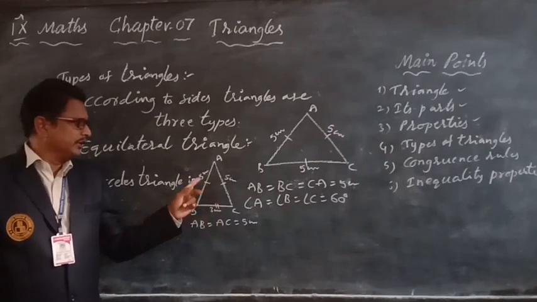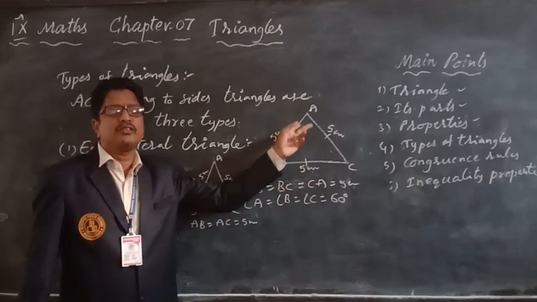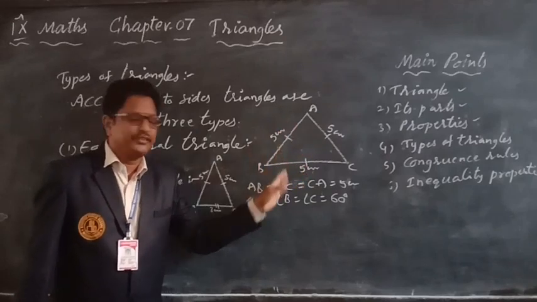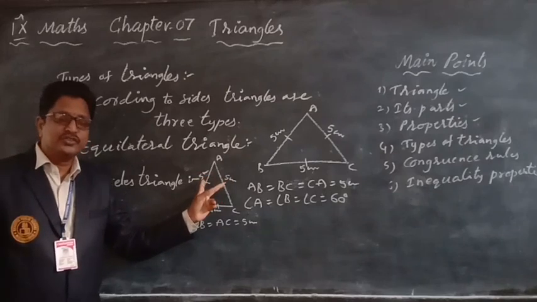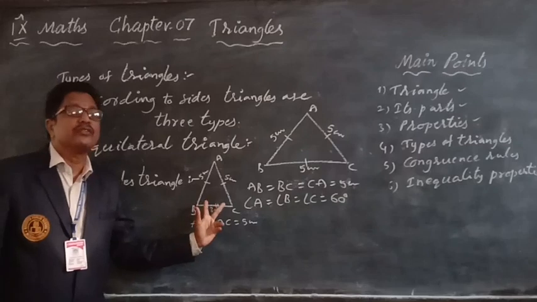Next, here is one more property. In an equilateral triangle, all sides are equal and all angles are equal, each 60 degrees. What about here? In an isosceles triangle, if two sides are equal, then the opposite angles are also equal.